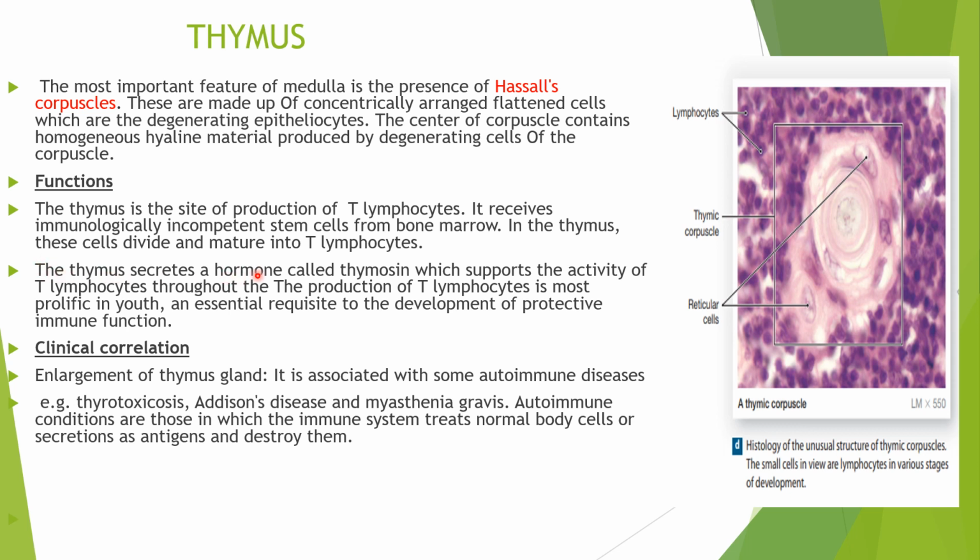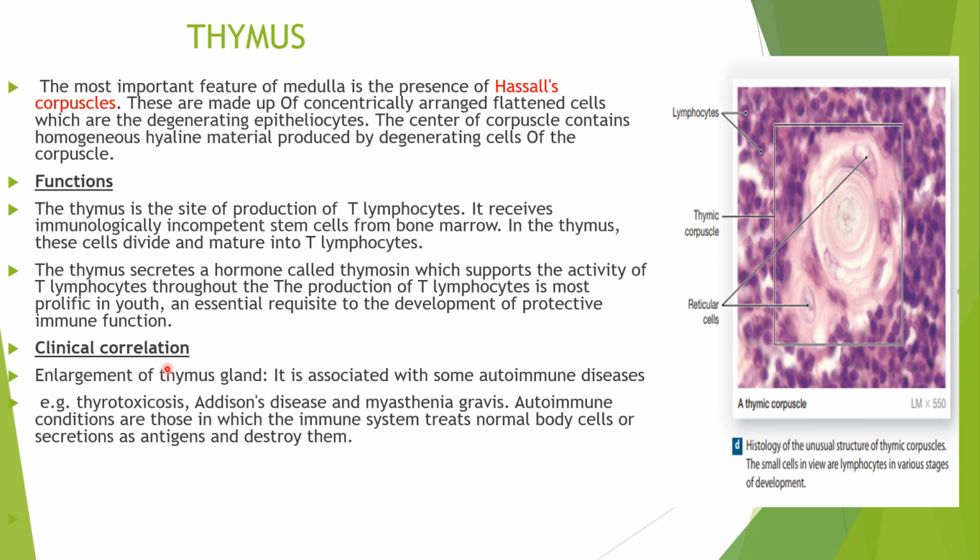The thymus secretes a hormone called thymosin. This is important, we discussed in the previous slide. It supports the activity of the T lymphocytes throughout the production of T lymphocytes. It is most prolific in youth, an essential requisite for the development of protective immune function. That is the function of T lymphocytes.